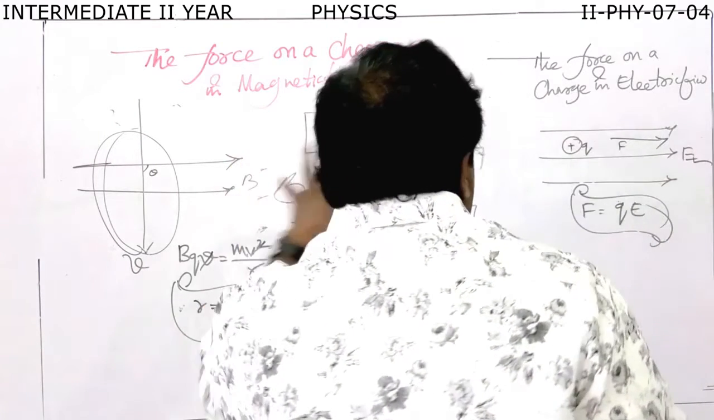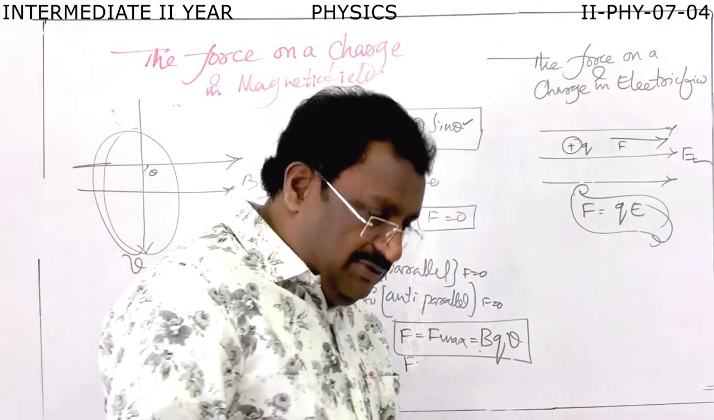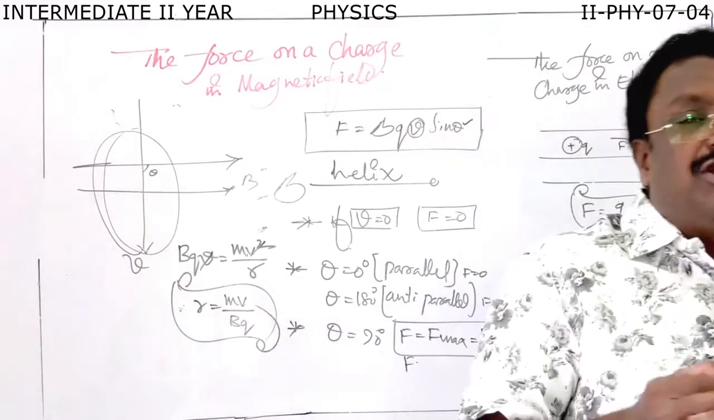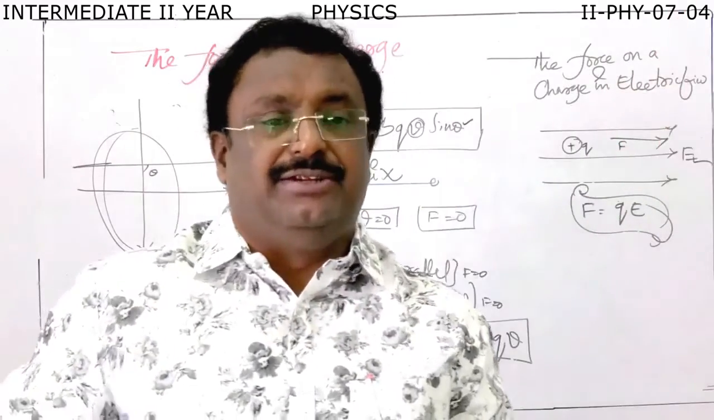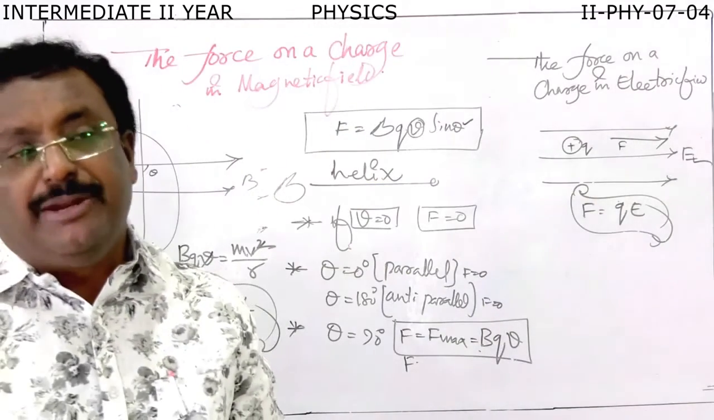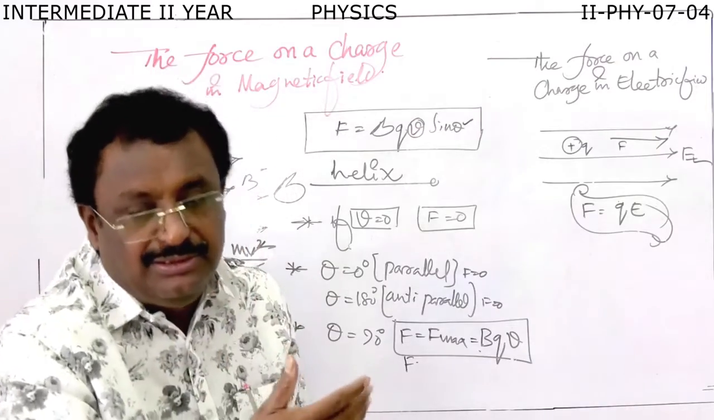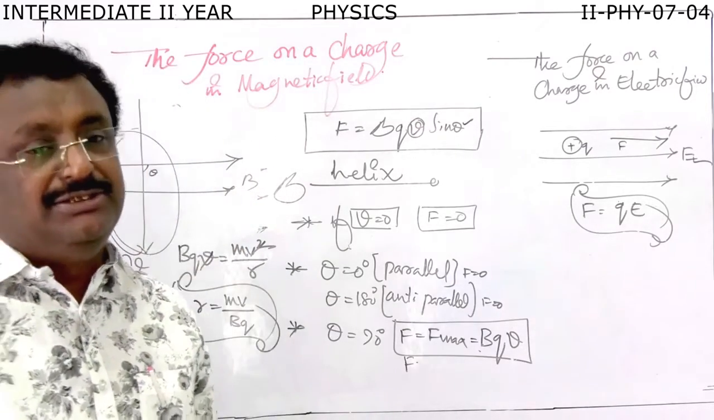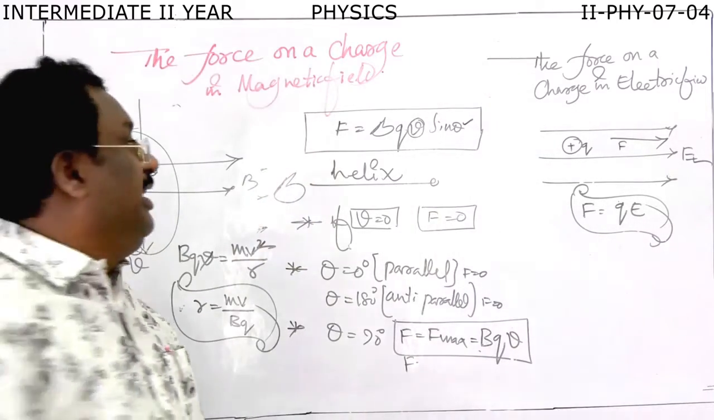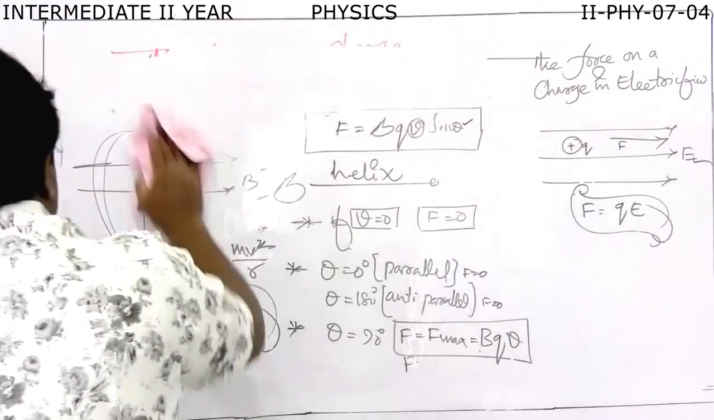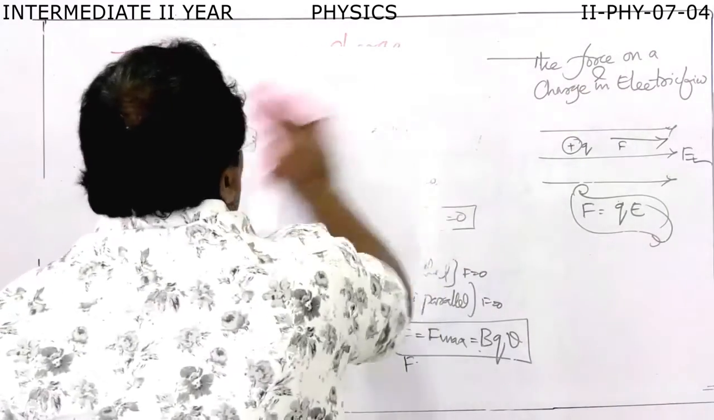So, electric and magnetic forces. For example, if an electric charge experiences both these forces simultaneously, then what happens? It may experience electric force and magnetic force simultaneously. Then the combination of these two forces is called Lorentz force. What do you call it? Lorentz.